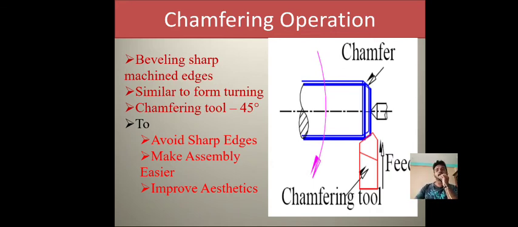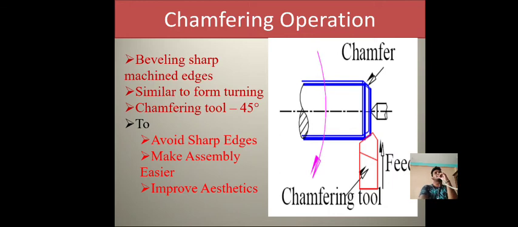So here we will use the chamfering tool, which has an inclination of 45 degree, so that once the chamfering tool touches the workpiece, it forms the chamfer. As soon as the chamfer is formed, the sharp edges will be chamfered.